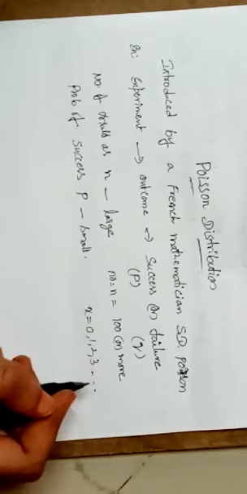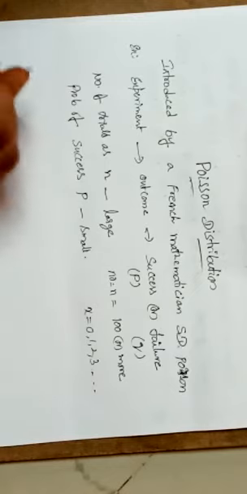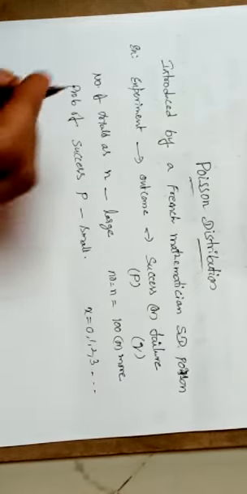So this counting is related to the discrete variable. Whenever it is not related to counting and is related to an interval type, it comes under a continuous variable, as in the previous lecture.